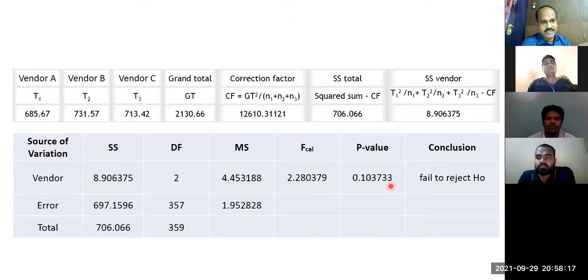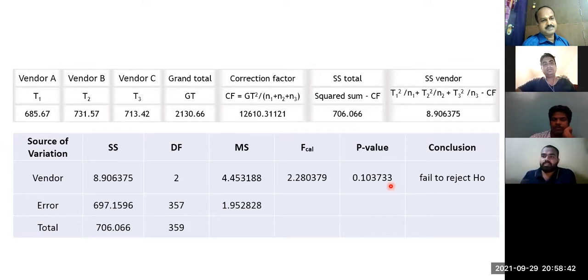So instead of taking an action against B and C, I will simply keep quiet now, right? I will renew the contract with all the three. I will allow them to continue for some more time till the performance is significantly different. I will continue the contract with all the three. Is it making sense?